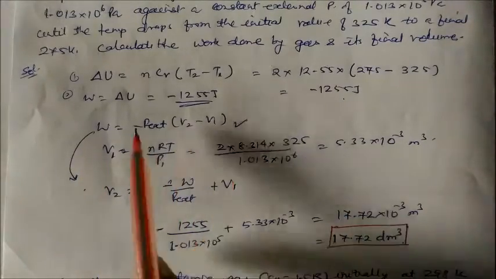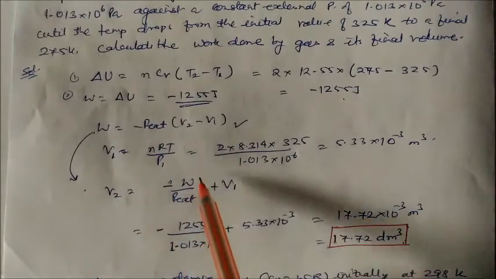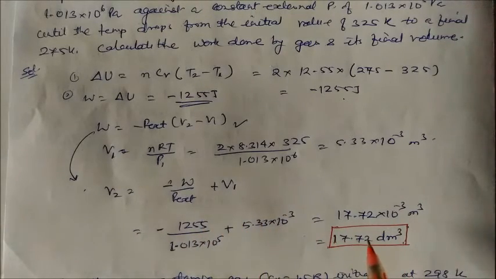From this process, work done is given, external pressure is given, and V1 is given. So V2 is equal to minus W by P external plus V1. So if you solve it, you will get the V2 value.